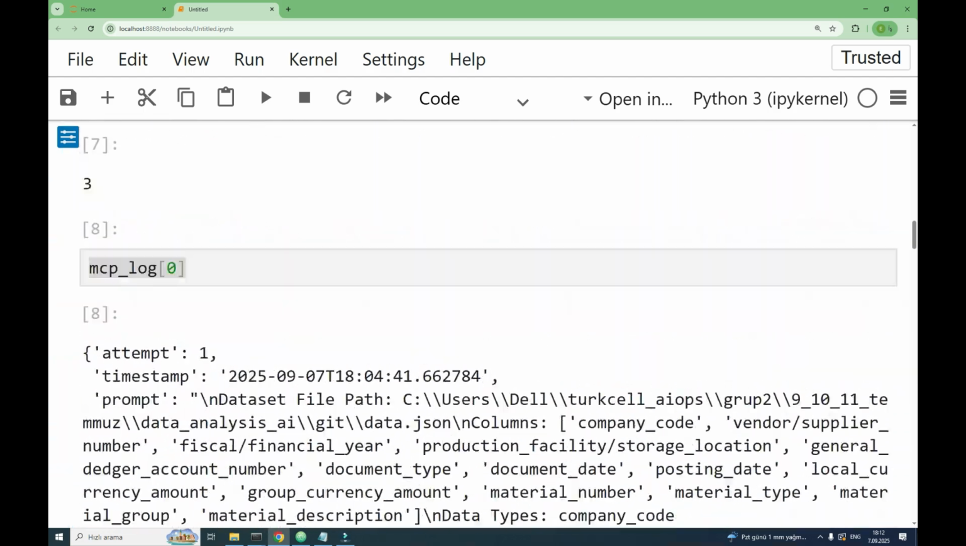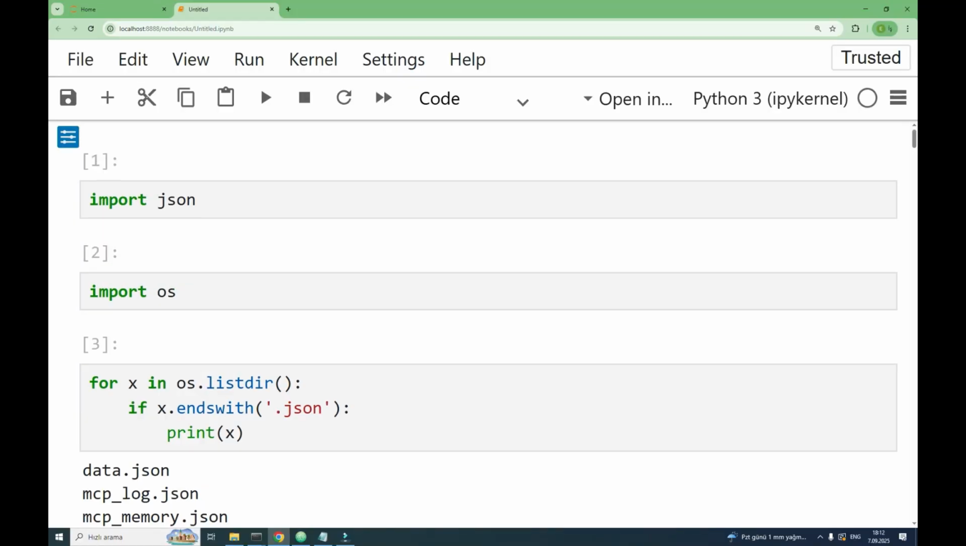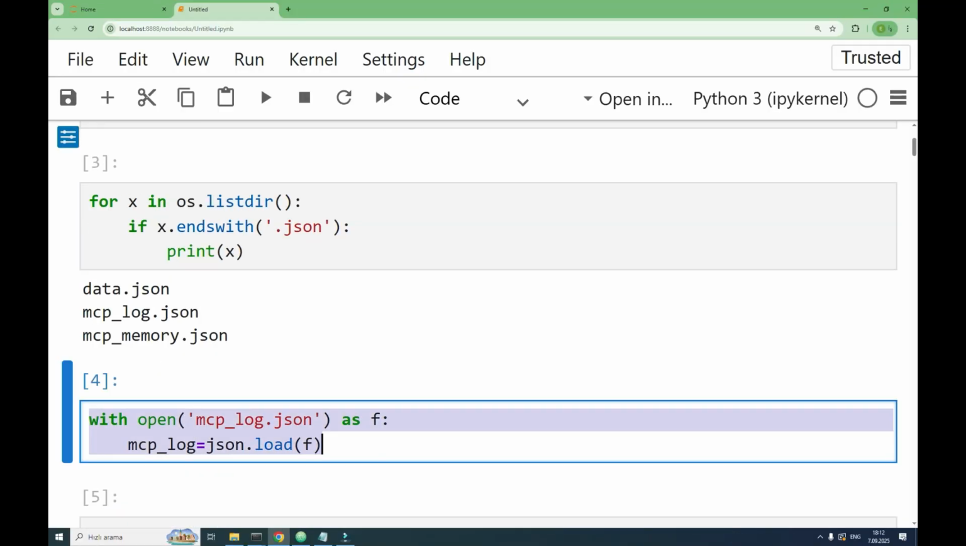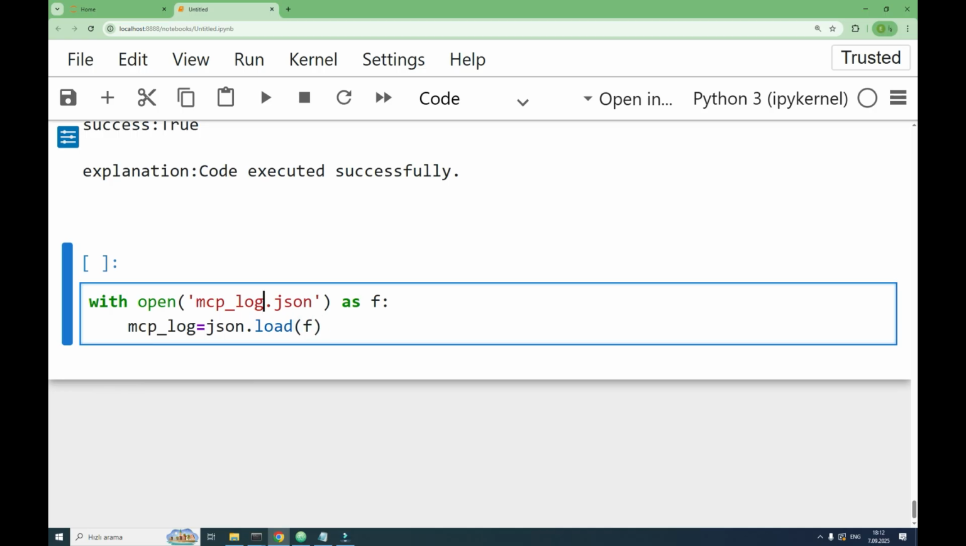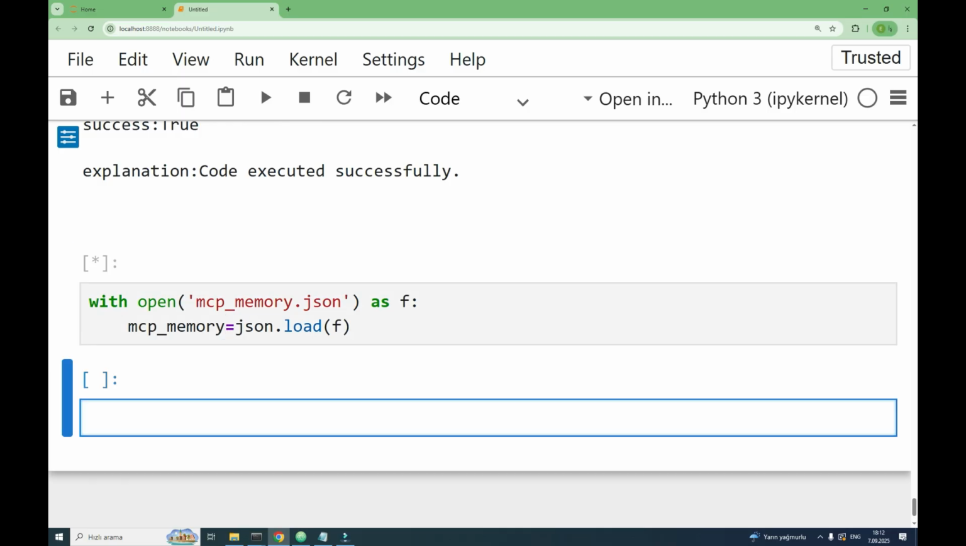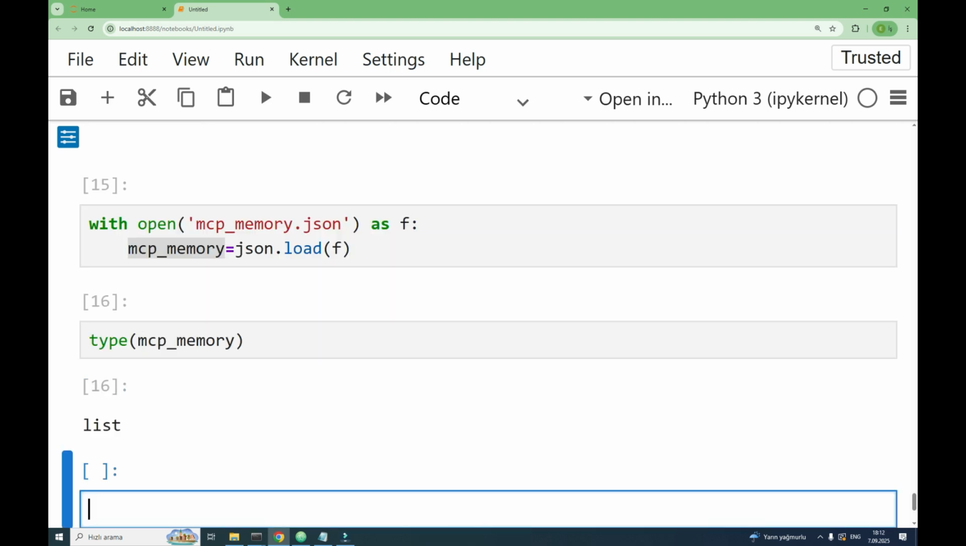We can check the other file as well, which is MCP memory. You will see it has less detail, because MCP log is for every attempt, in case there is wrong generated code as well, or it was misunderstood. But this one is only for the right attempt.